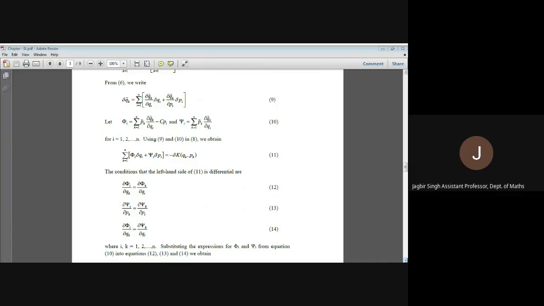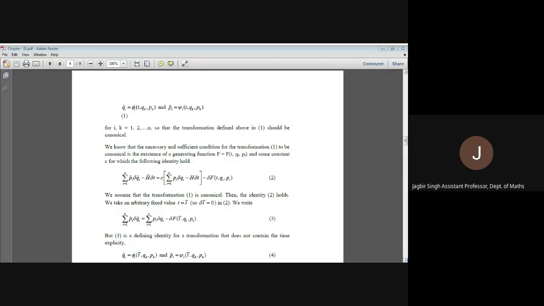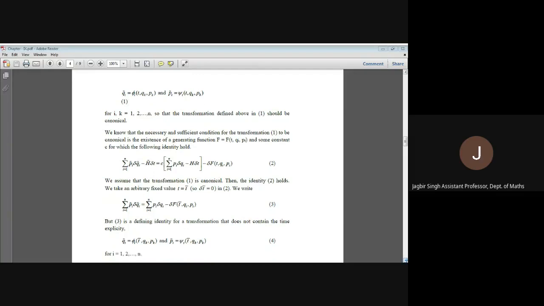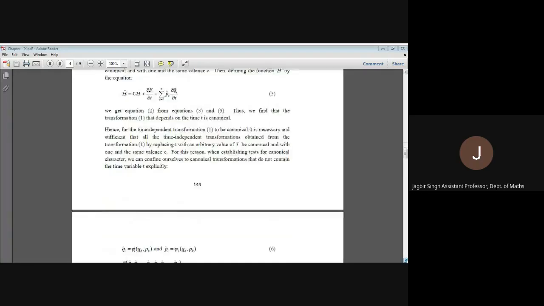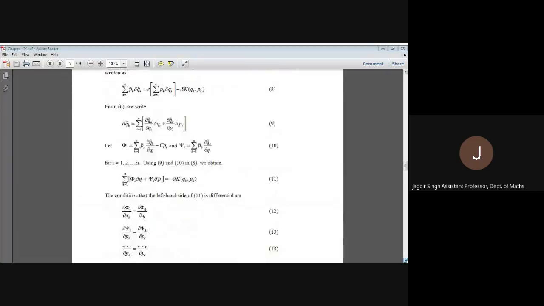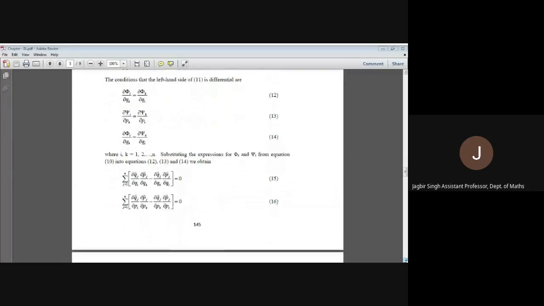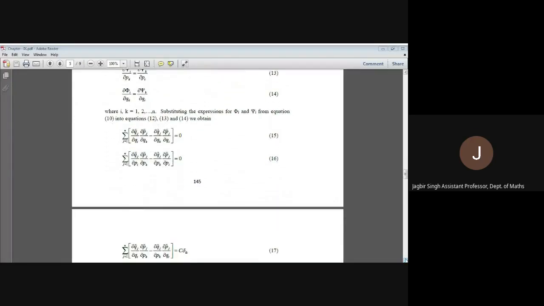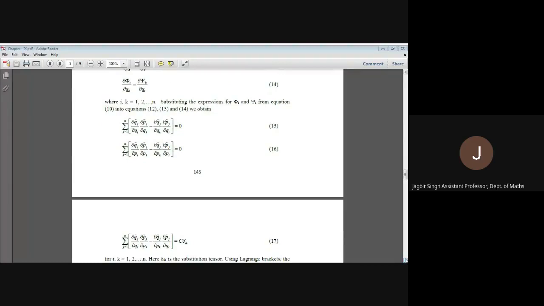So now replacing these values from 12, 13 and 14, what will we obtain? Oh, sorry, the relations 15, 16 and 17. Okay, and if these relations are obtained, equation number 15 is the Poisson bracket of qi, qk.